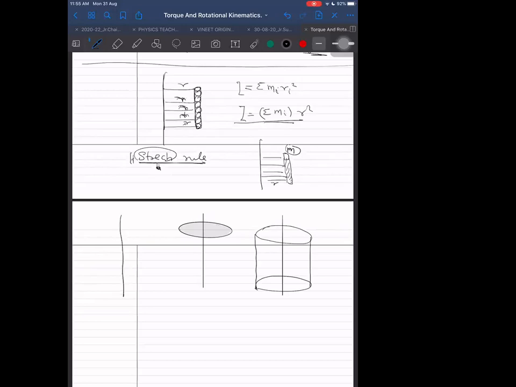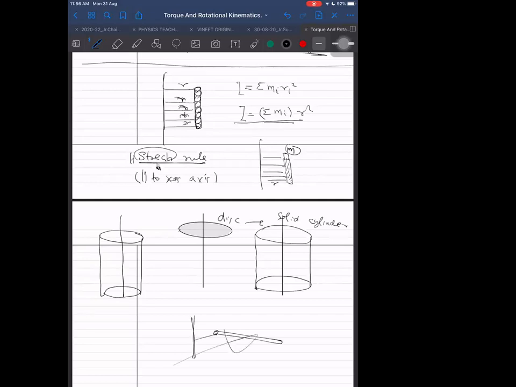If I know the moment of inertia of a ring, then for what other thing can I find it? The hollow cylinder. So a ring has the same as a hollow cylinder, and a disk has the same as a solid cylinder, because by the stretch rule, I can convert the disk by stretching. But don't forget the parallel to axis part. Some students will do something wrong here. They will take a mass here and start stretching in some other direction, and then will say, sir, is the moment of inertia again the same?